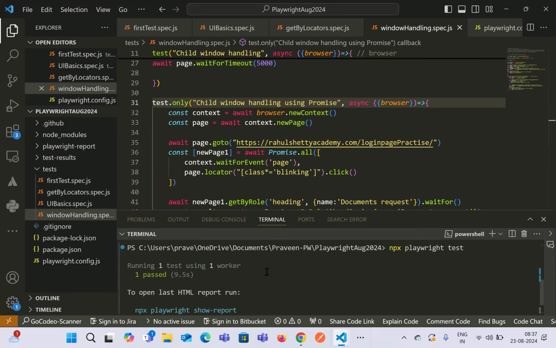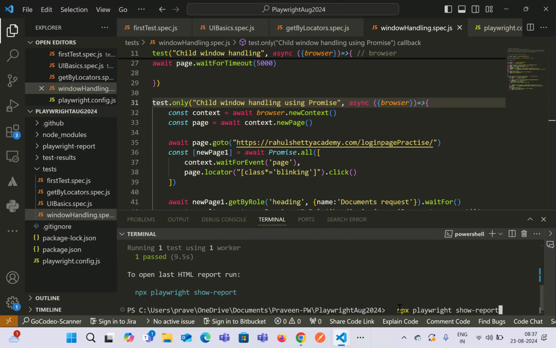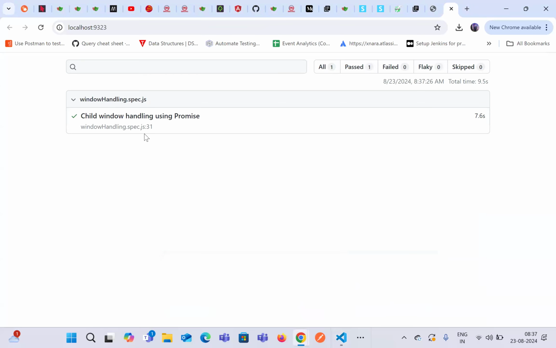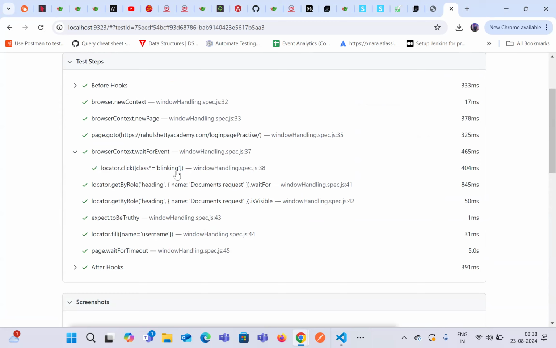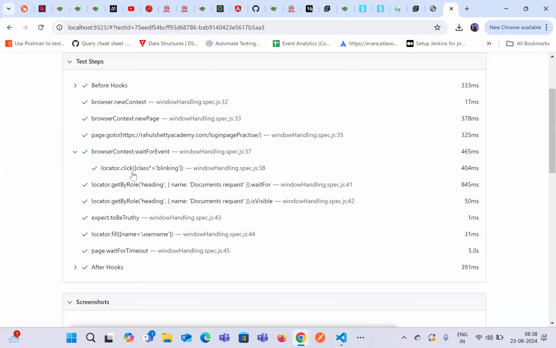So if you see the title of this, if you open the report and see this, it says child window handling using Promise.all. So it basically launches the URL over here, and then it is trying to wait for an event. See, all these two things are happening parallelly. That is why it is inside this one. Okay, so you can see that wait for event and clicking on a link is happening at the same time.